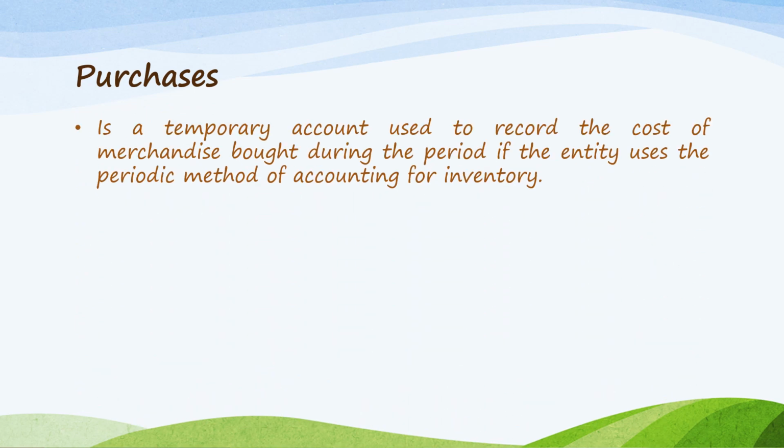What is purchases? So purchases is a temporary account used to record the cost of merchandise bought during the period if the entity uses the periodic method of accounting for inventory. So let's say, for example, you are a retail store of bags. When you purchase from your supplier different bag items, you will debit purchases and credit accounts payable if you purchased it on credit, and credit cash if you purchased it for cash.